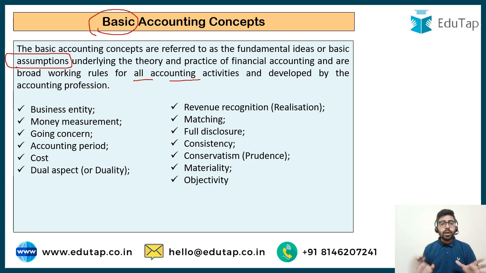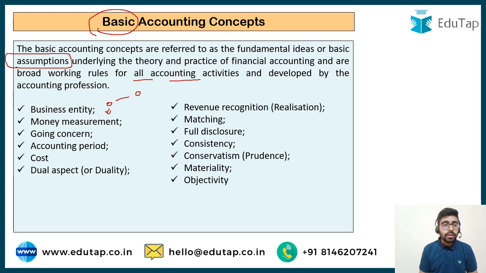Let's just take a quick overview of these concepts. The business entity concept says that a business and the owner are separate. We are preparing the books of accounts of the business and not the owner. The money measurement concept says we are going to only record those transactions in our books of accounts that are measurable in money terms. So we are not going to record the honesty of the employees in books of accounts because it cannot be measured in monetary terms.